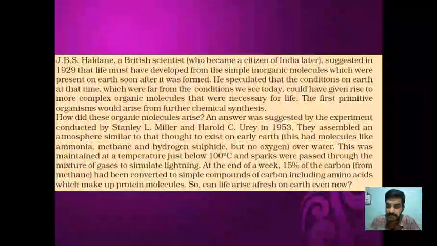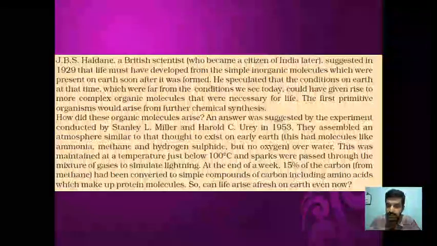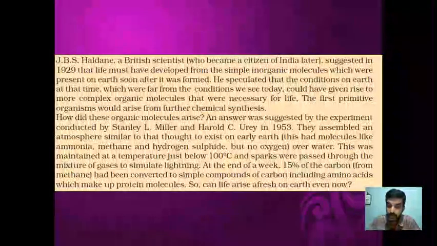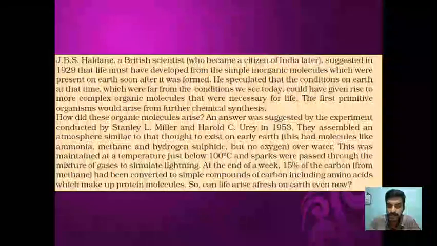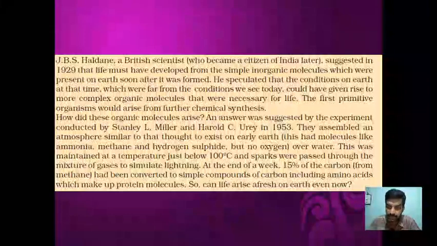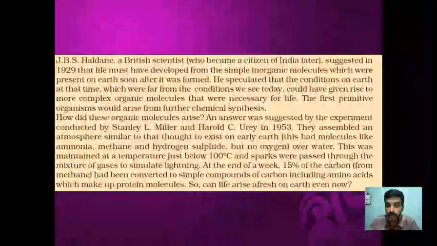When the earth formed, there was a lot of heat and no oxygen; there was a lot of hydrogen, methane and water vapors. All these conditions were created. That is called a reducing environment, right? More methane, hydrogen, ammonia and water vapors were there, and the heat was also too much.